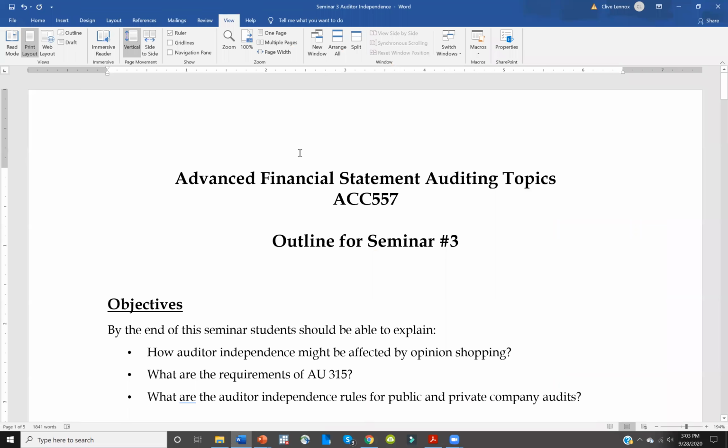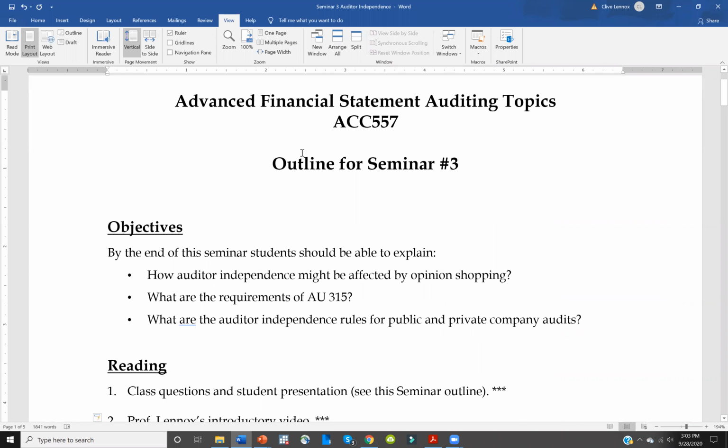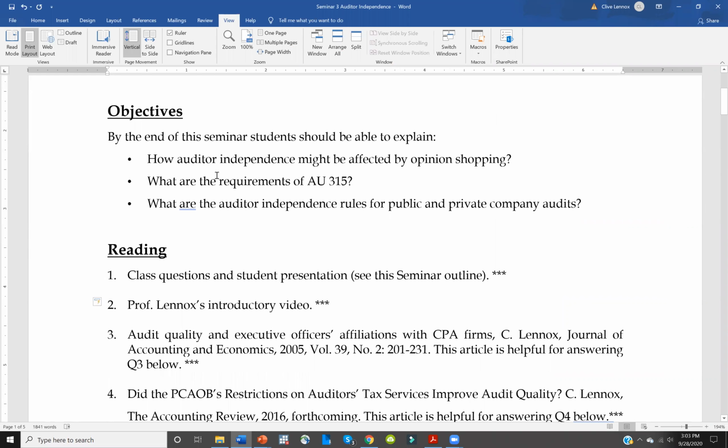Let me run through the objectives and the reading and the questions for this seminar. In terms of objectives, first of all, we'll be talking about how auditor independence might be affected by something known as opinion shopping. This is where companies might try to obtain a clean audit opinion by changing their auditor. And we'll have a student presentation that will discuss this topic.